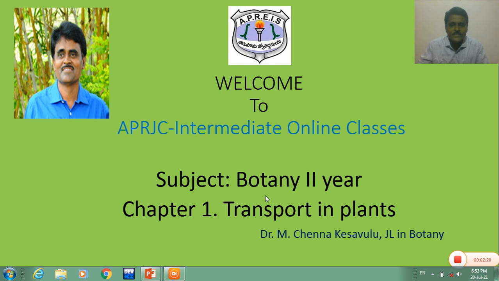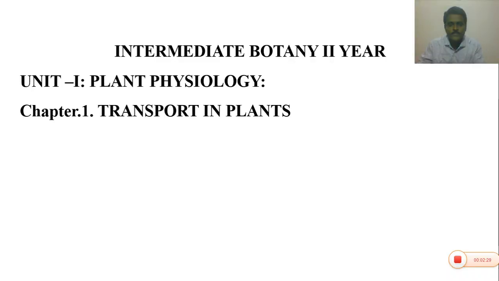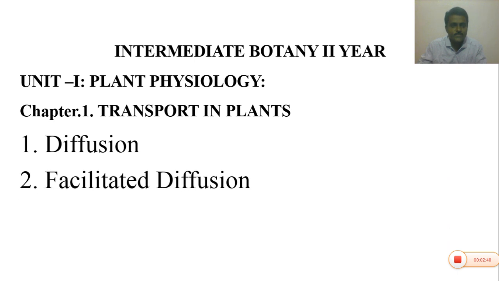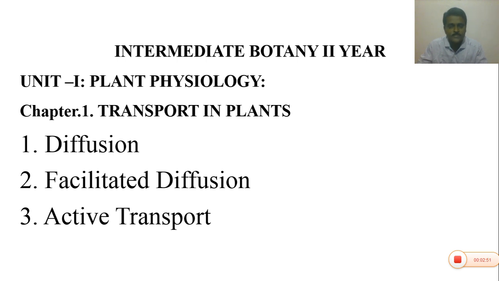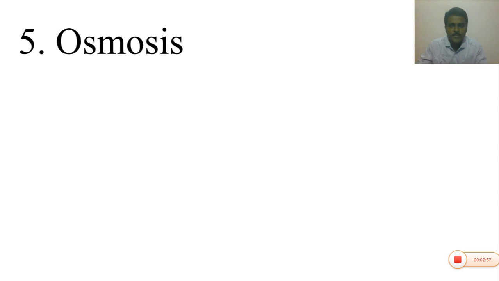So the first chapter is transport in plants. In the first chapter, there are several topics to be studied. Please write down the important topics and concepts in this chapter. First one is diffusion. Second, facilitated diffusion. Number 3, active transport. Number 4, water potential. Number 5, osmosis.